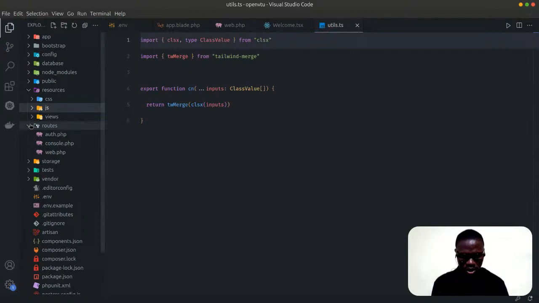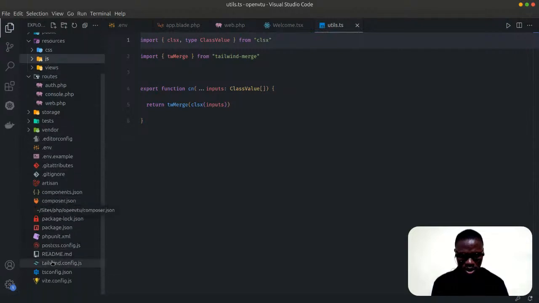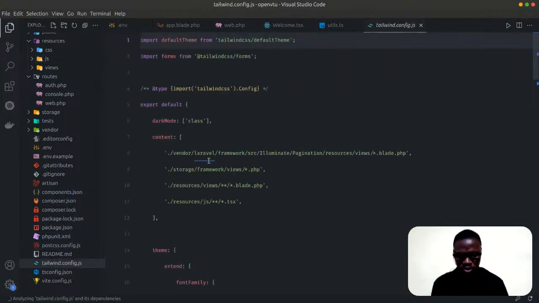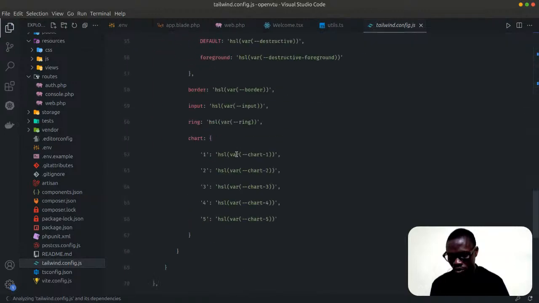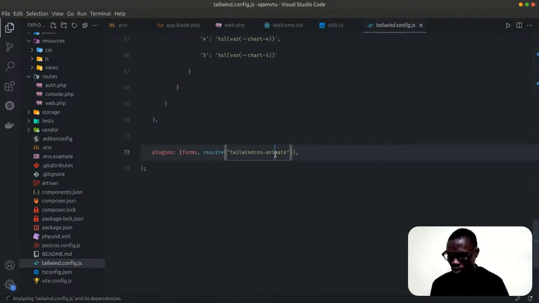So now, Tailwind CSS, where is animate? Where is it? Require tailwindcss-animate. All right, but let's just do something. I'll just fix this the way I would do it.